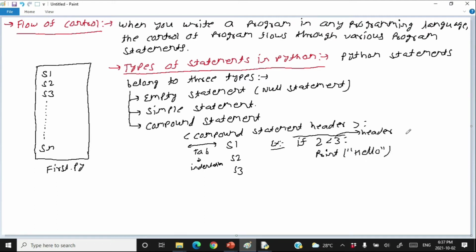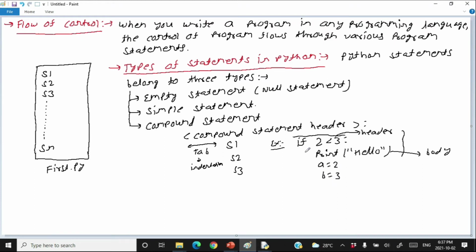These two together, header and body, are called a compound statement. In the body, you can have multiple statements together, but all should be indented, like a is equal to 2, b is equal to 3,